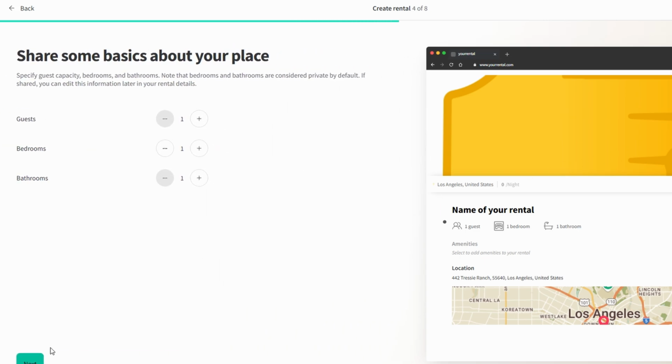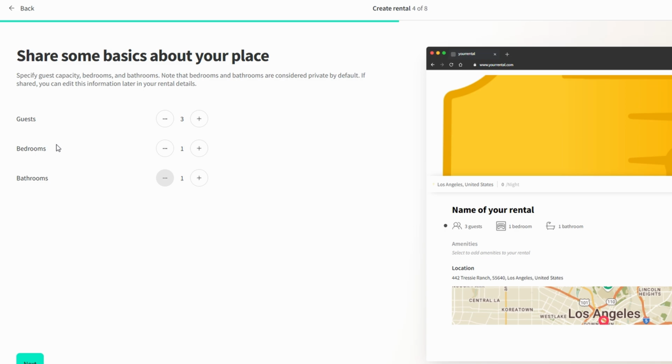After entering your location details, Lodgify will prompt you to specify how many guests your rental can accommodate. Whether you're offering a cozy space for a solo traveler, a romantic getaway for two, or a larger family-friendly home, be sure to enter the number of guests your property can comfortably host. This will help potential renters know if your space suits their needs.